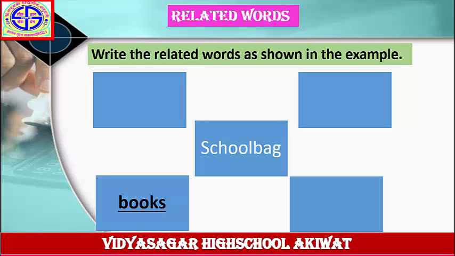Again, homework book, homework notebook, classwork notebook, water bottle, tiffin, compass, etc. Complete this wave diagram in your notebook.